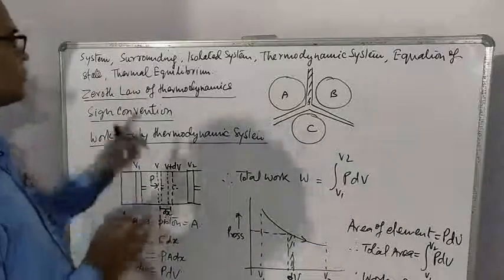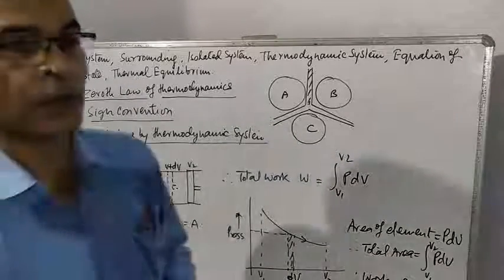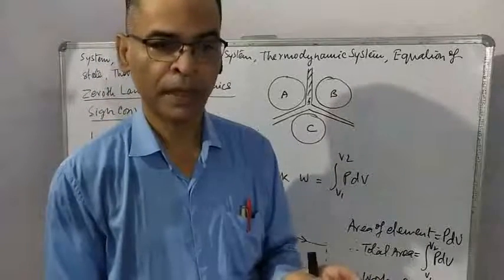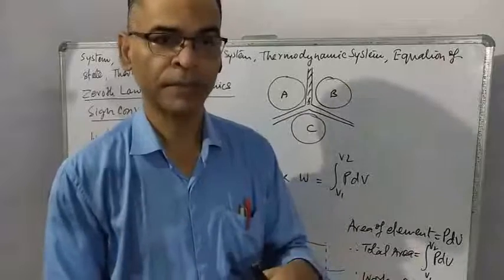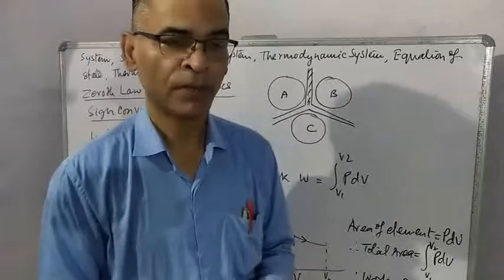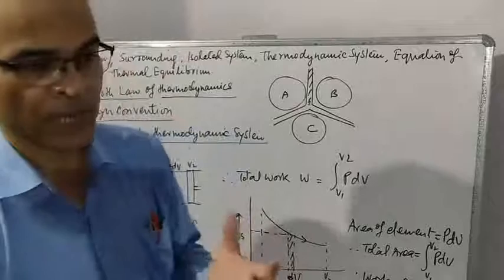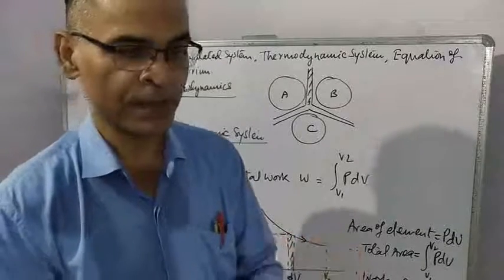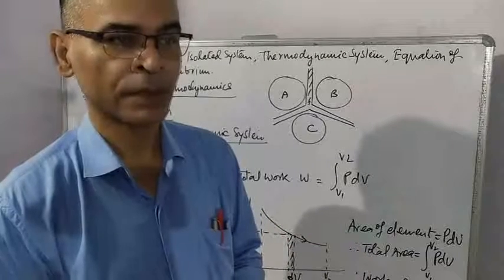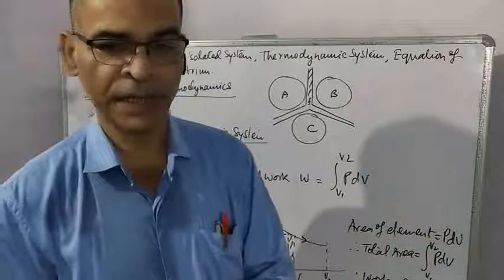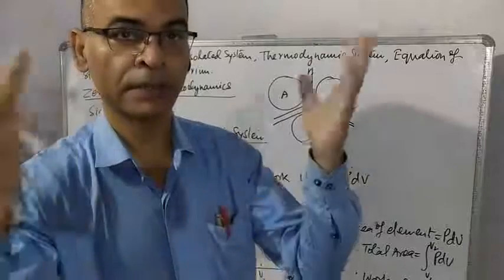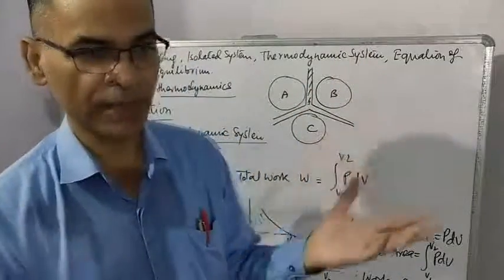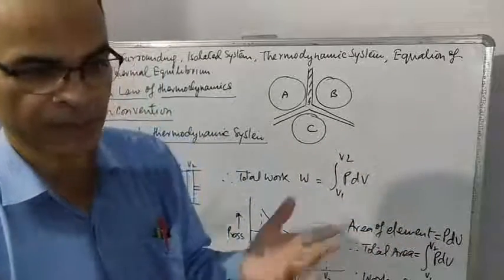Surrounding. Everything except system around the system is surrounding. For example, suppose gas is filled in a system. It is kept in this room. So in this room, everything, chair, table, me, ceiling, floor, walls, everything except system is a surrounding.